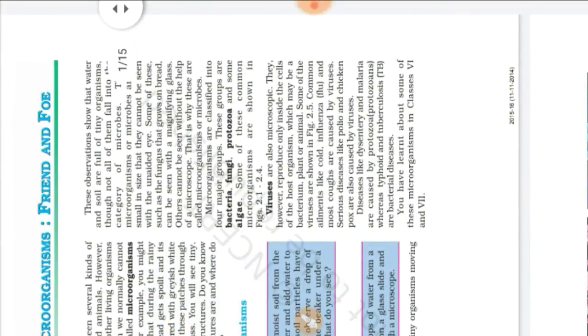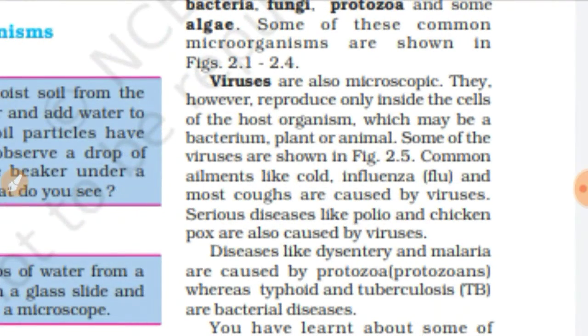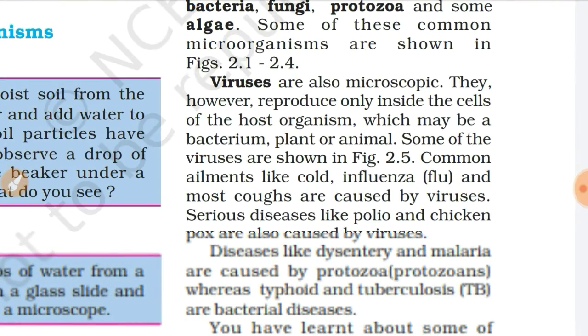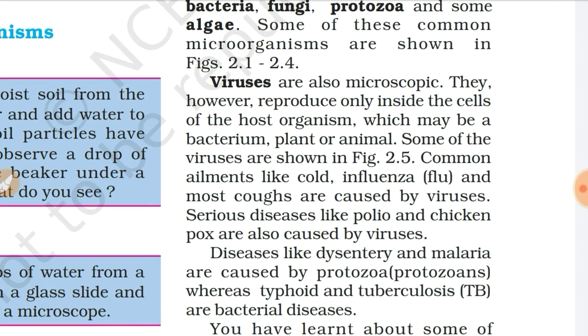So let us start with viruses. Viruses cannot be seen under an ordinary microscope. They are only seen under an electron microscope. You have to magnify it 2500 to a million times.